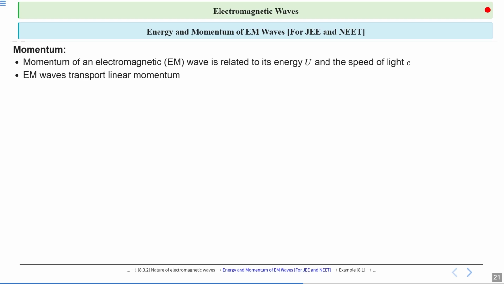EM waves transport linear momentum. EM waves transport energy, and they transport momentum also.